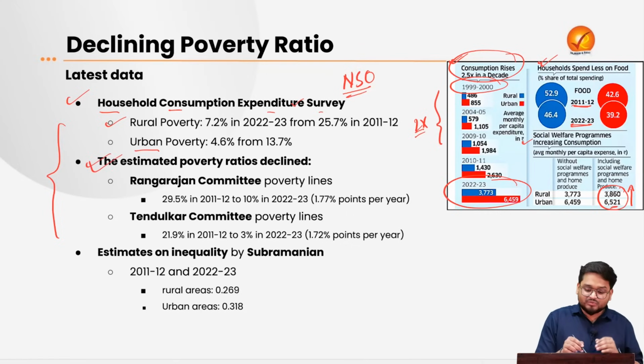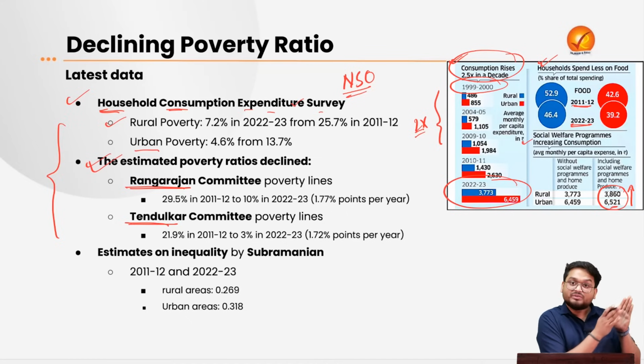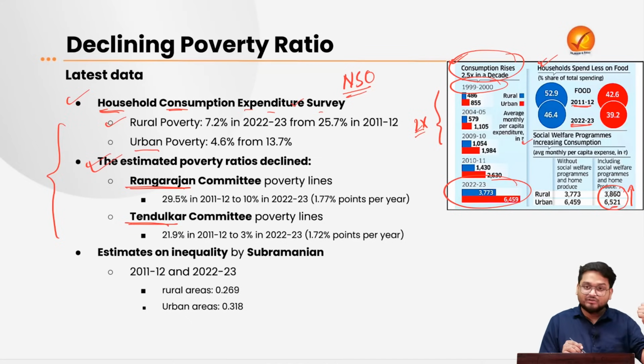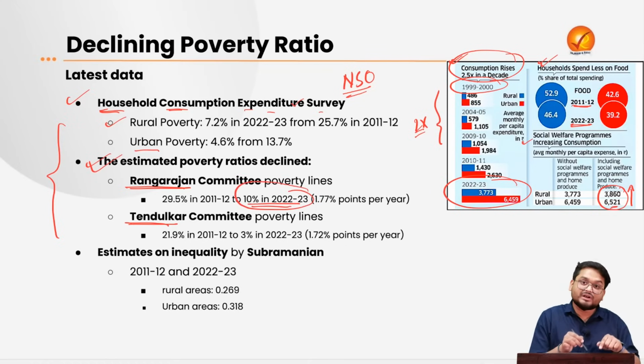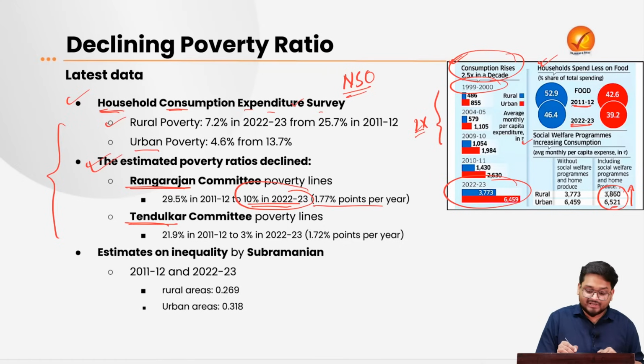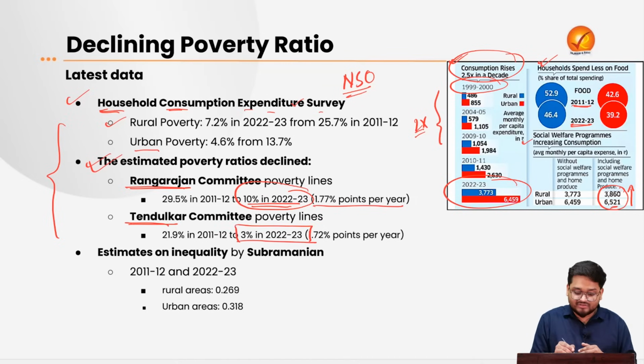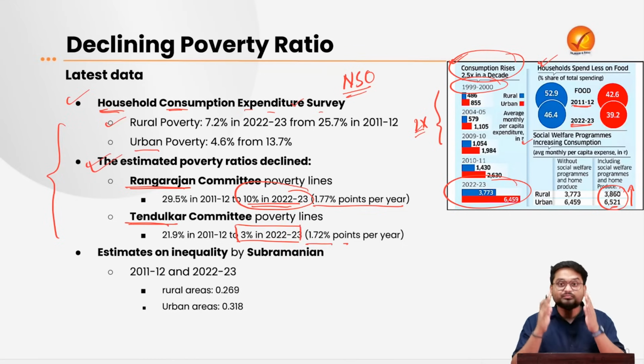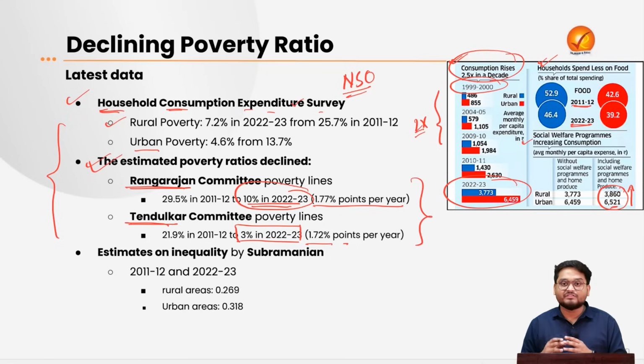Now, according to the latest data from the Household Consumption Expenditure Survey, we can also revise the previous Rangarajan and Tendulkar Committee recommendations according to their methodologies. According to the Rangarajan methodology, we find that poverty right now is around 10%, right? That is, it decreased by around 1.77% per year. According to the Tendulkar Committee, poverty is 3%, meaning that poverty has declined by around 1.72% per year.